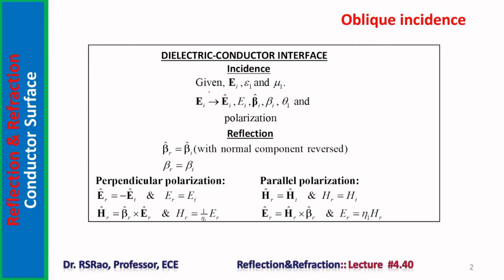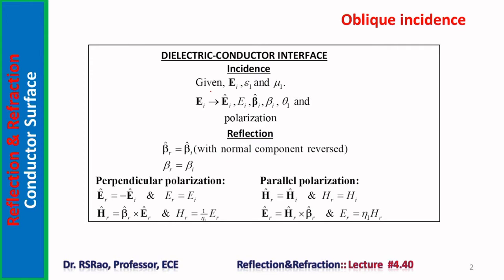Usually, a field component pertaining to the incident wave is given. It may be electric field or it may be magnetic field. If electric field is given, we are asked to find out magnetic field in the incident wave as well as electric and magnetic fields in the reflected wave. If magnetic field is given, we are asked to find out electric field in the incident wave and electric and magnetic fields in the reflected wave.